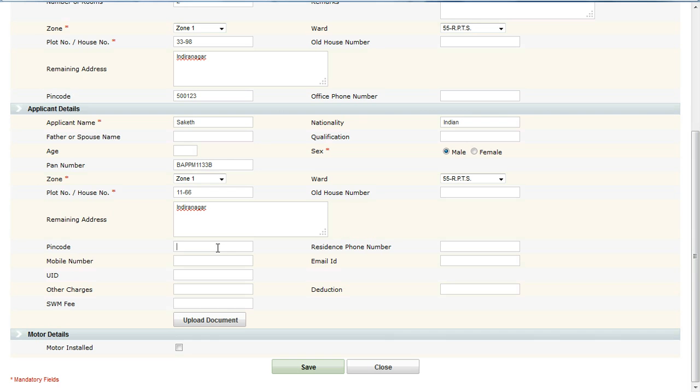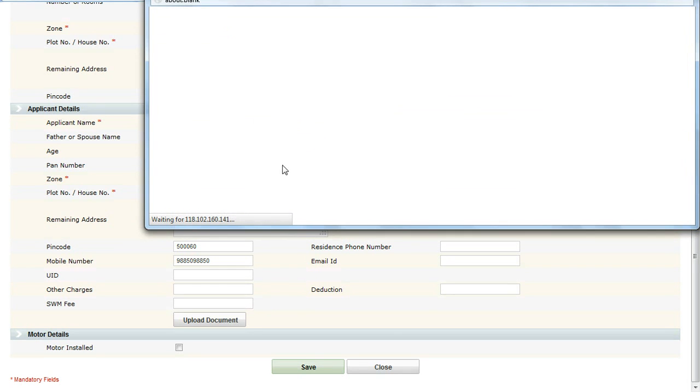Pin code of the applicant address, mobile number, email ID, UID. Other charges if any, deductions from the charges, SWM fee. I can upload any document related to the trade license.